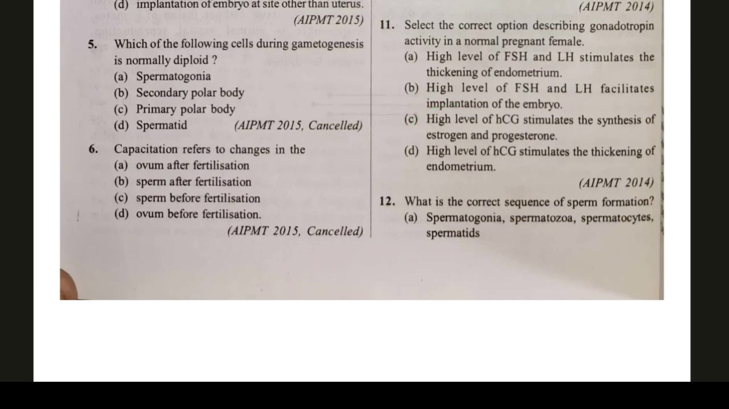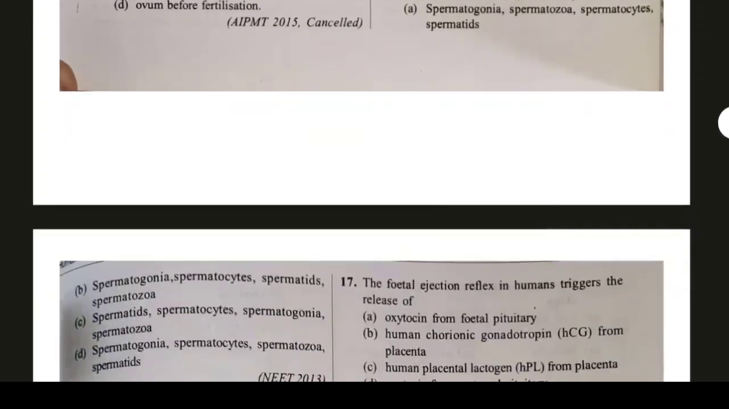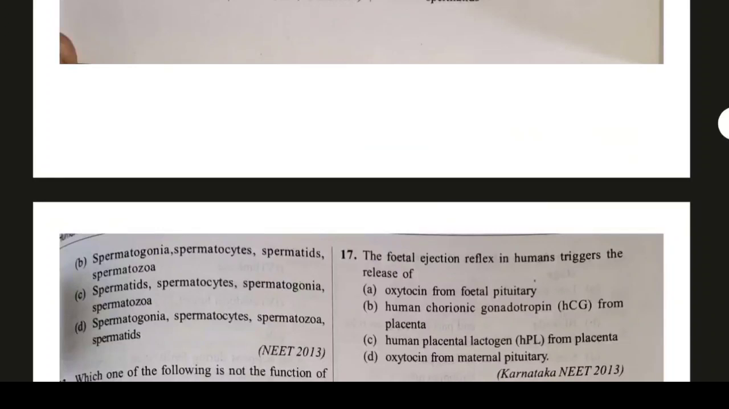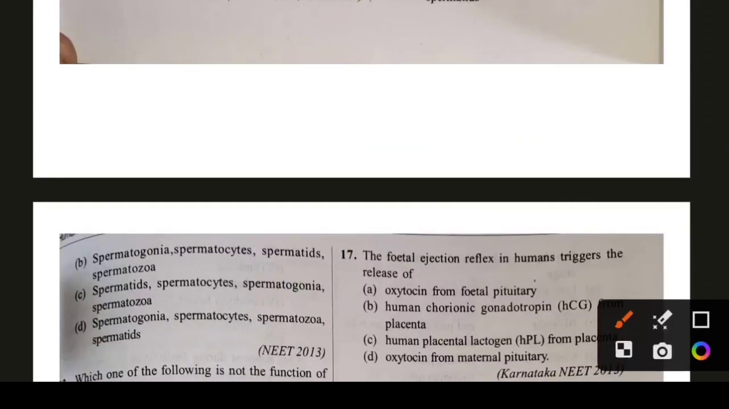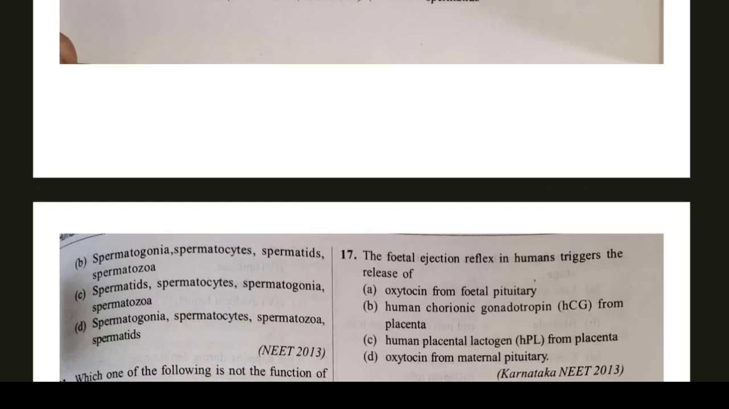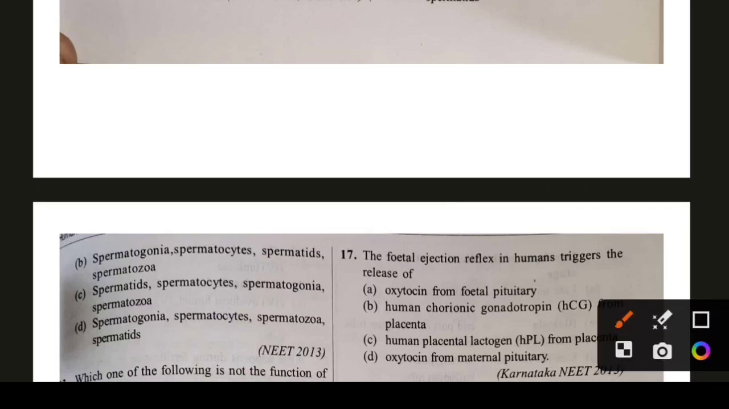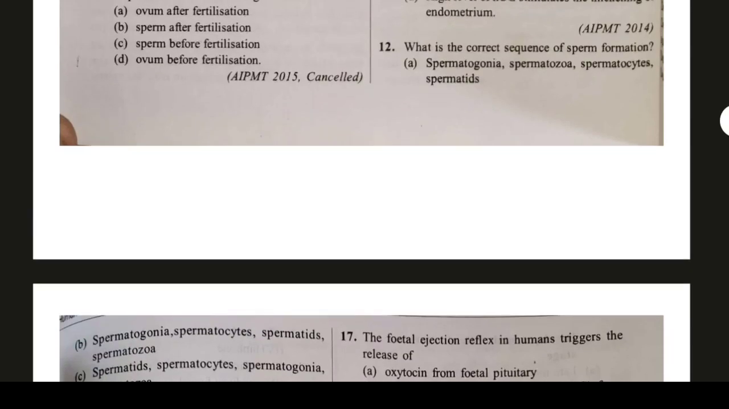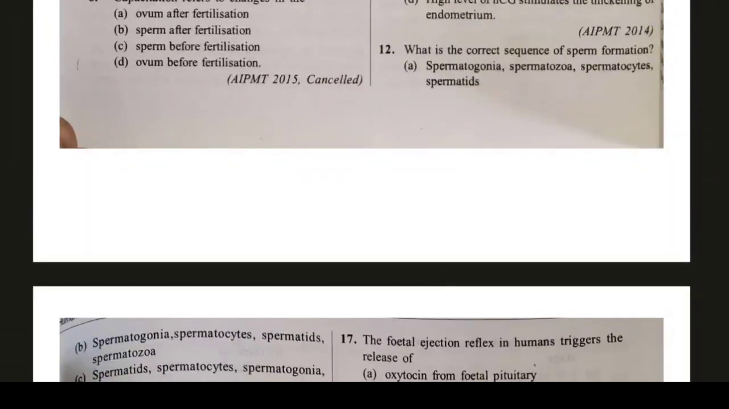Question number 12. What is the correct sequence of sperm formation? Option A, spermatogonia, spermatozoa, spermatocyte, and spermatids. Option B, spermatogonia, spermatocyte, spermatid, and spermatozoa. Option B is the right answer. If you read about spermatogenesis, it is a very easy question and very important.